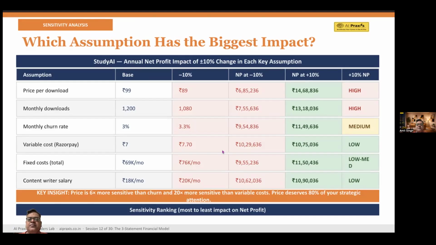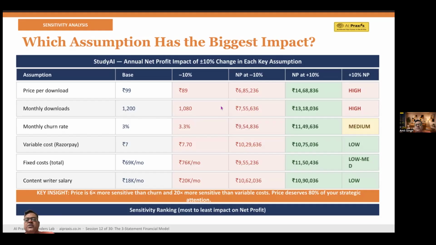Take the case of monthly downloads. If you reduce it by 10%, 1200 downloads, as we have also seen in one of the earlier sessions, it's now reduced to 1080. Your net profit will be 7,55,636. But if you increase it by 10%, it will be 13,18,036. Okay, look at the churn.